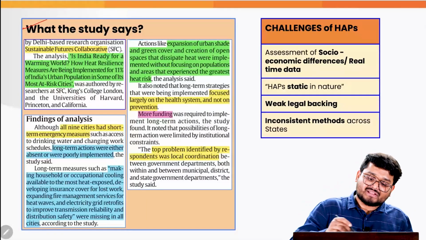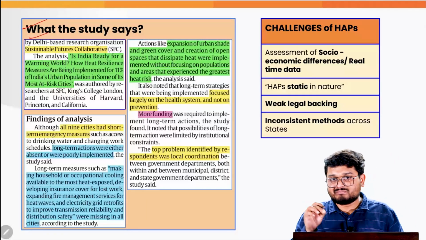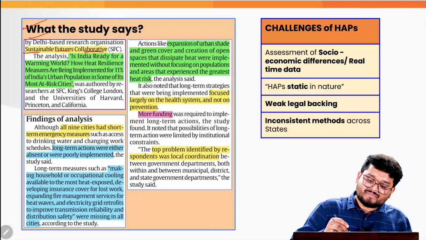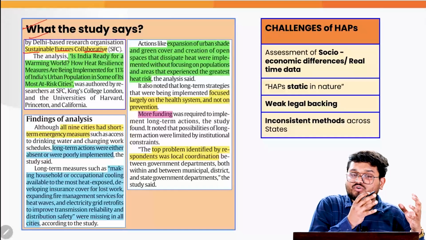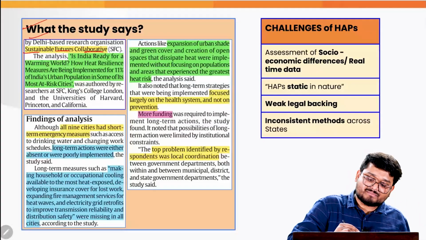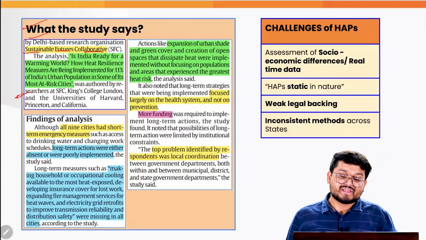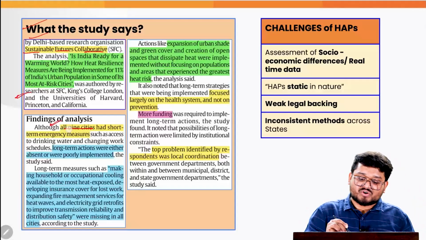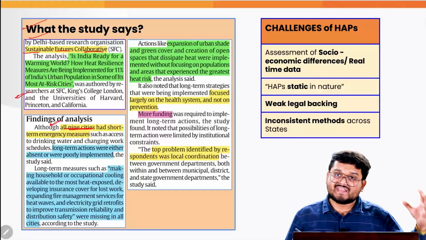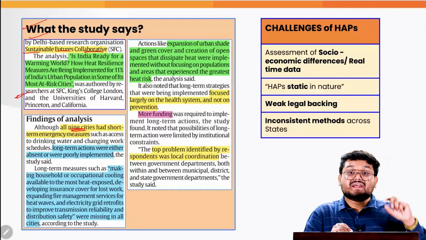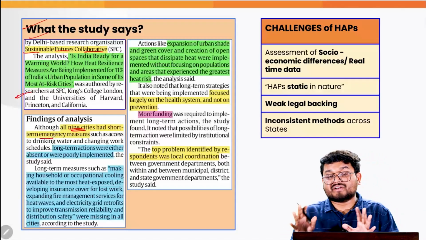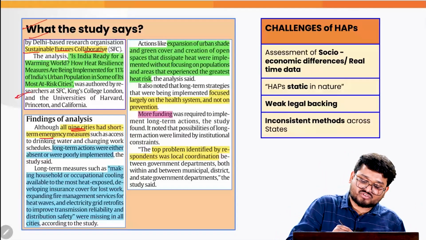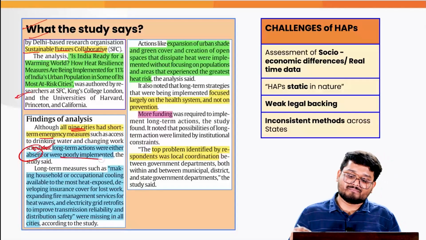So here we need to focus on the study of the various challenges of the heat wave action plan in the country. Now this study is actually from a Delhi-based research institute known as the Sustainable Futures Collaborative. And here the main authors are actually coming from various established universities too. What they have analyzed is that they have tried to understand all the 9 cities which had this kind of heat wave action plan, but still they did not have long-term emergency measures. They had short-term measures, but the long-term measures were either absent or very poorly implemented.